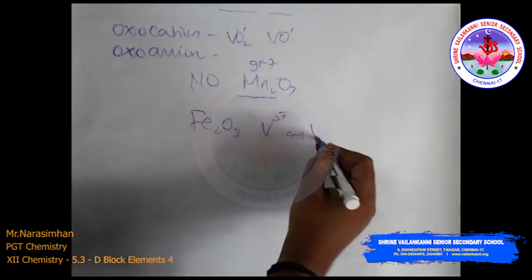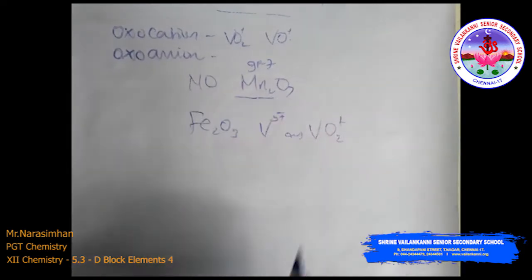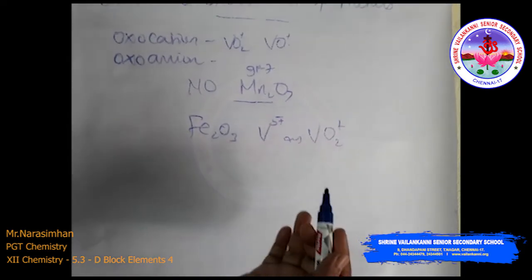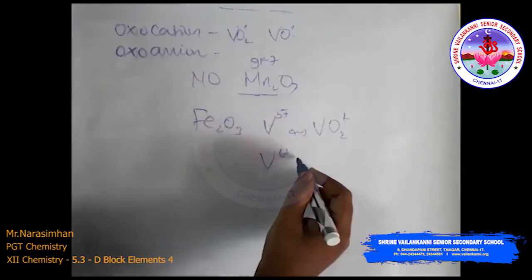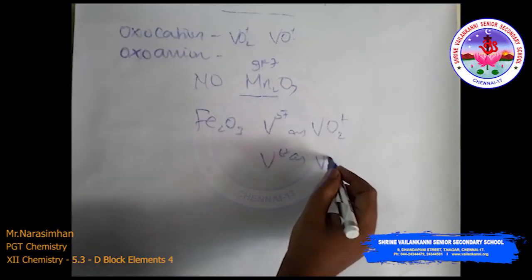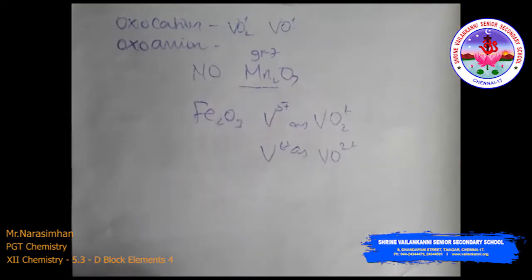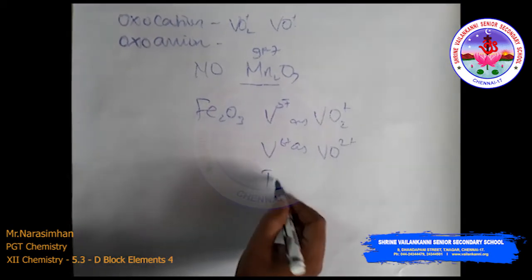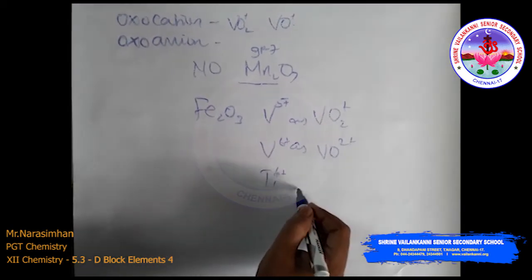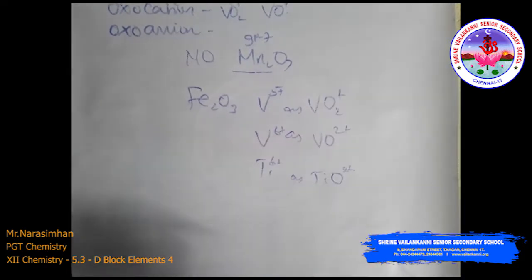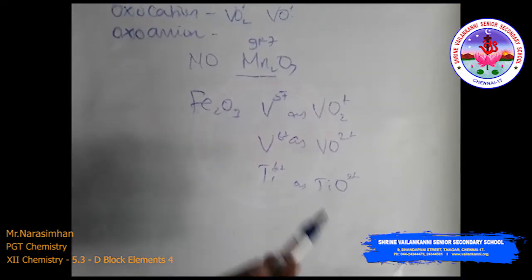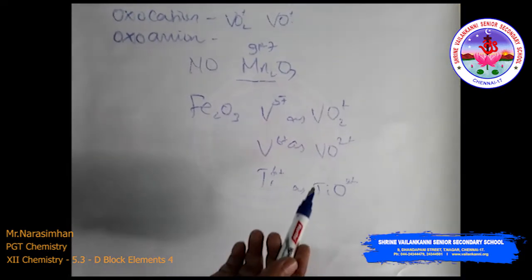Besides the oxide, the oxocation stabilizes V5+ as vanadium oxide VO2+, that is vanadium 5+ as vanadium oxide 2+. Similarly, vanadium 4+ as VO2+ and titanium 4+ as titanium oxide TiO2+. So this is called an oxocation. So oxocations and oxoanions are like this.